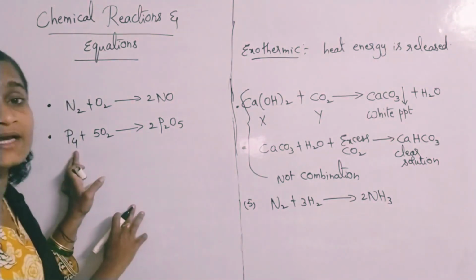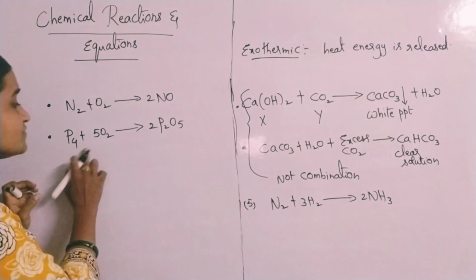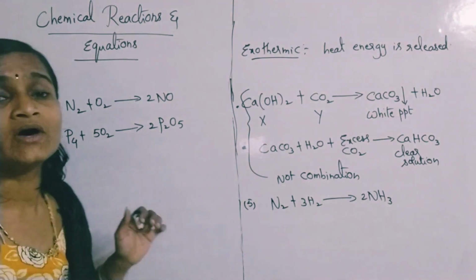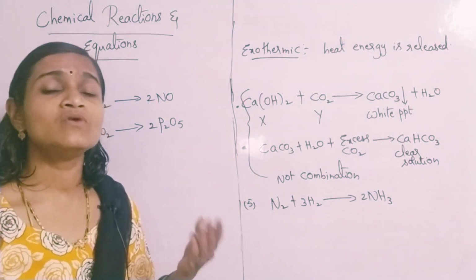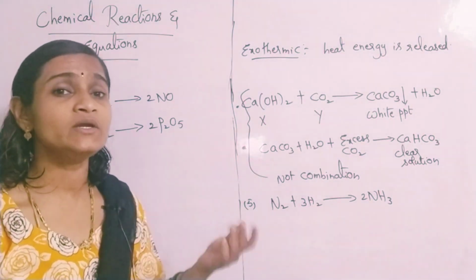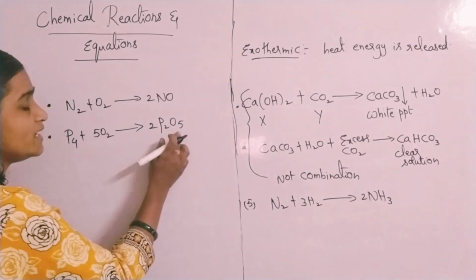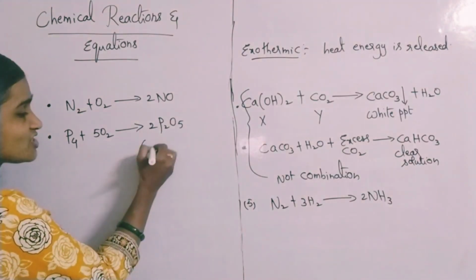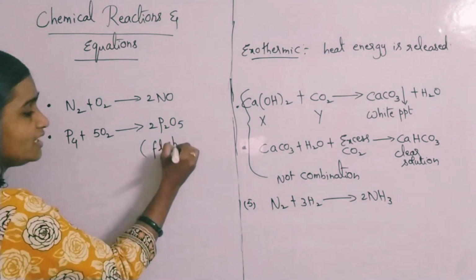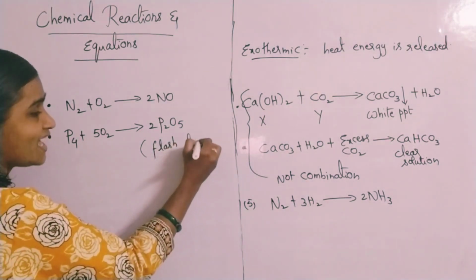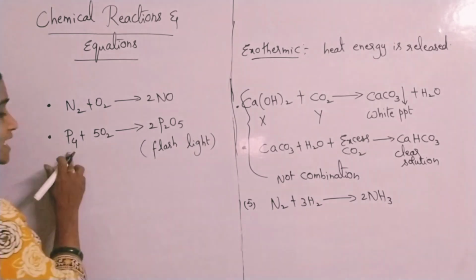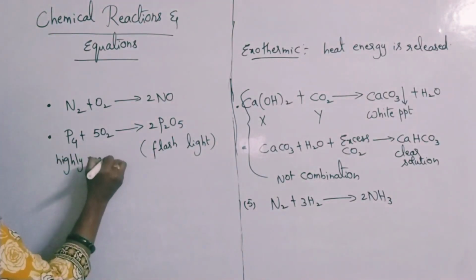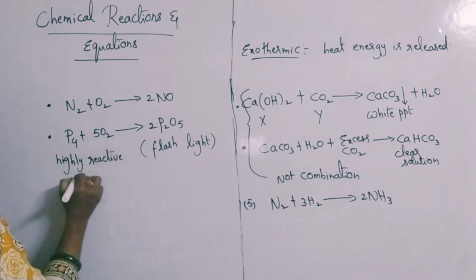Phosphorus is a tetraatomic element. It reacts with 5 moles of oxygen to give 2 moles of P2O5. What is P2O5? P2O5 is phosphorus pentoxide. It appears to us like a flashlight in graveyards. Please remember, phosphorus is a highly reactive non-metal.